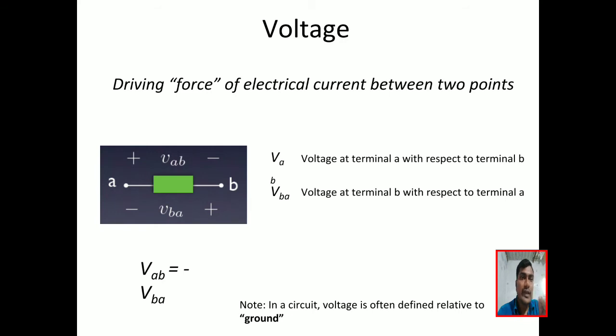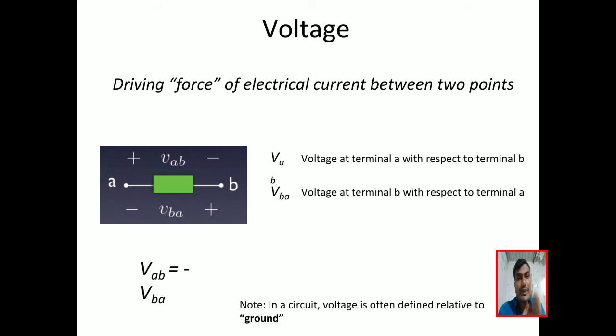Rate of flow of electrons is called current. How is it flowing? There is a need of force or energy to move the electron from here to here. Due to some force. That force is called voltage. So that is called the driving force for the electric current between the 2 points. Rate of flow of charges or electrons is called current.